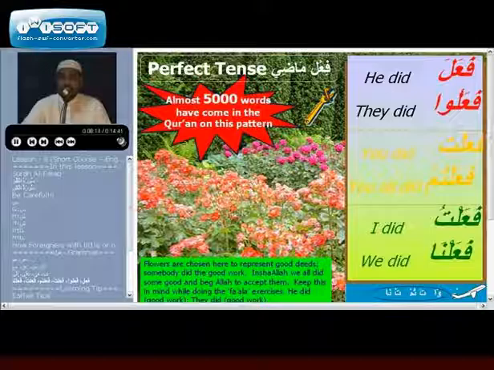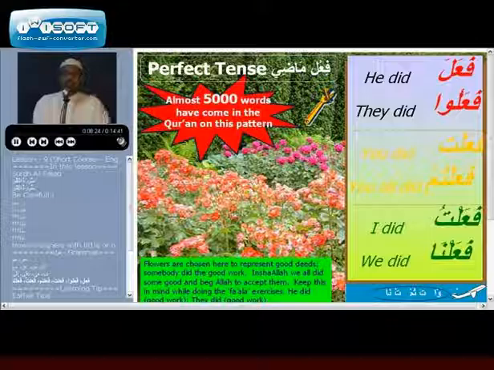Today we will learn past tense. We will learn 6 words: fa'ala, fa'alu, fa'alta, fa'altum, fa'altu, fa'alna. Fi'al madi, past tense or perfect tense.